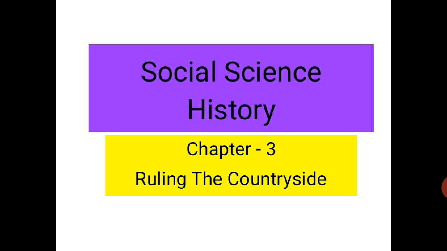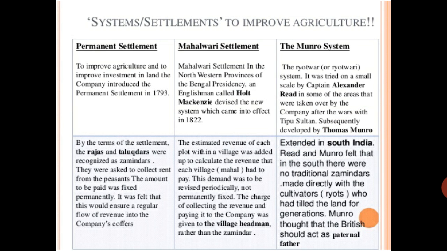Ruling the countryside means, as we have seen in our previous lectures, that in the interior areas, the village type areas, the Britishers also started ruling. They thought, we can use this place. Now what happened after getting the Diwani rights? They became the tax player. They were taking the tax, getting the revenue also. They introduced systems of tax: the Permanent Settlement, the Mahalwari settlement, and the Munro system, that is the Rayatwari system.